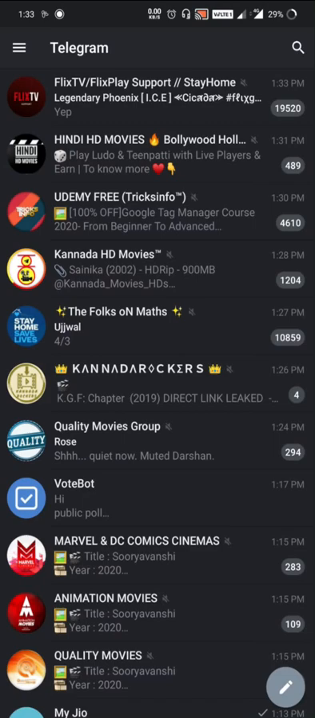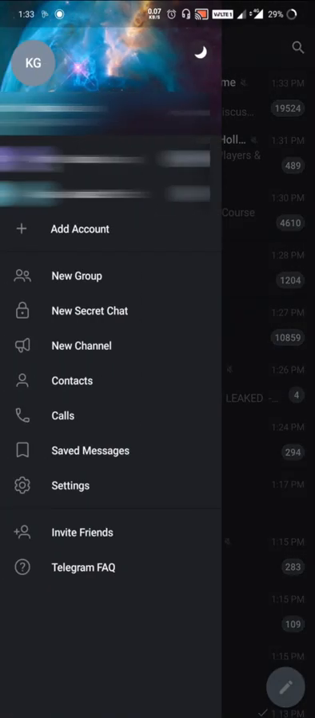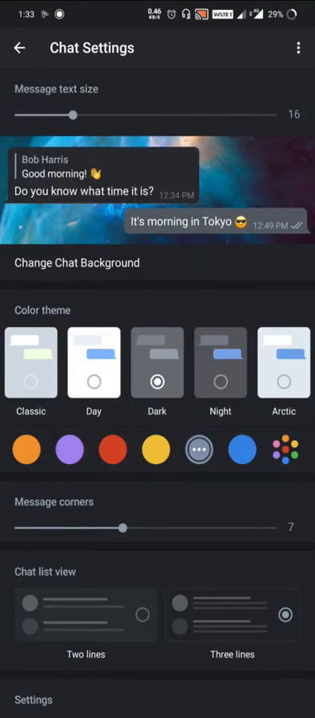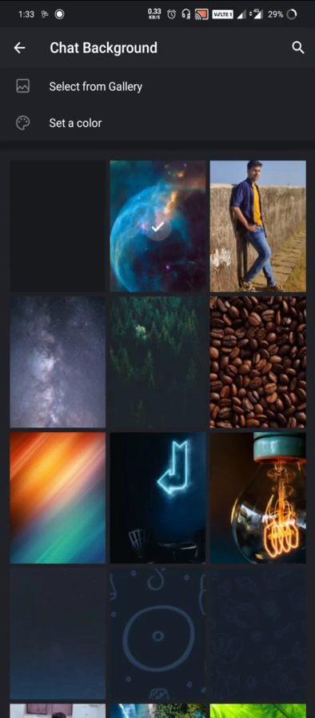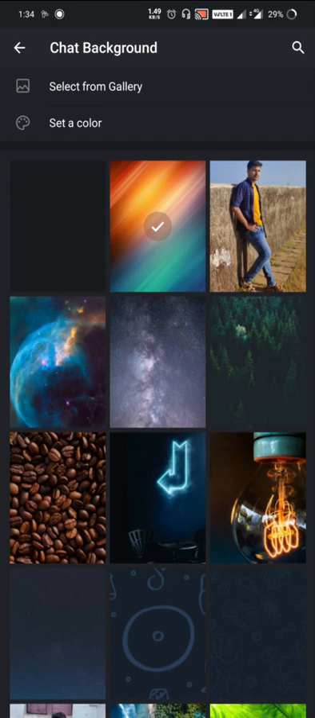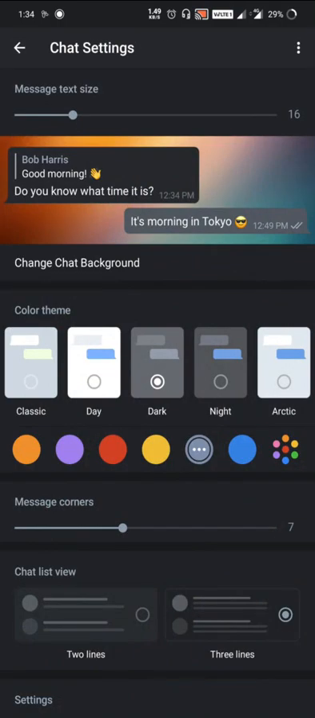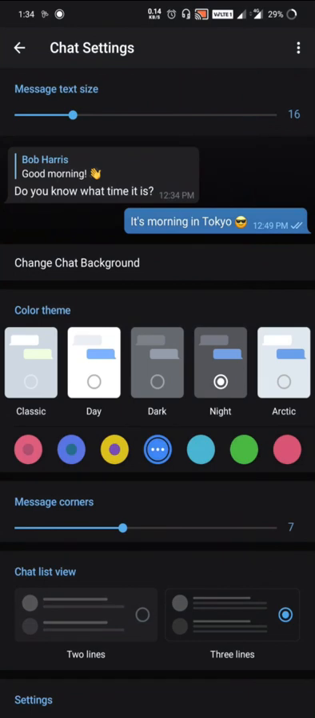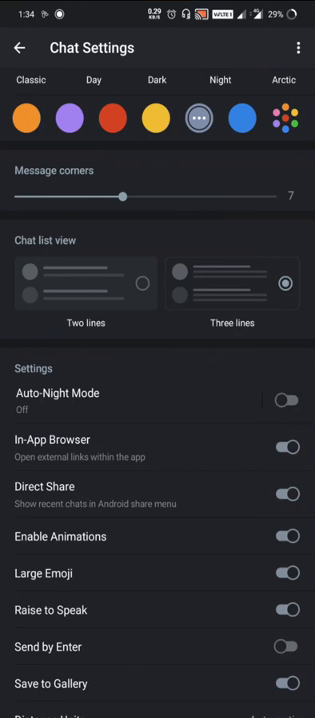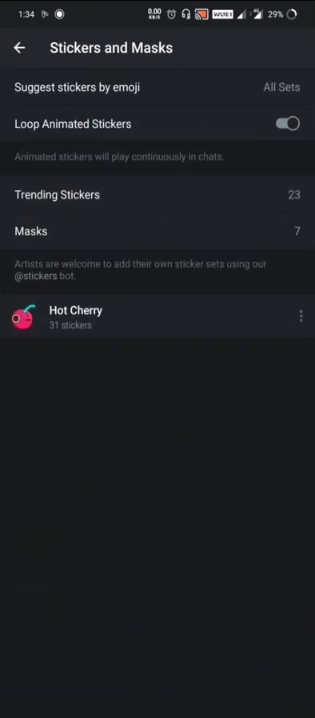Okay, let's come to the normal things. What are the settings? In settings, if you want to change the chat settings, go and change the background you want, and set the background. You can change it to light or dark mode, with the color also. If you want to view messages as two lines or three lines, you can change that. If you want to change the stickers, trending stickers are available.